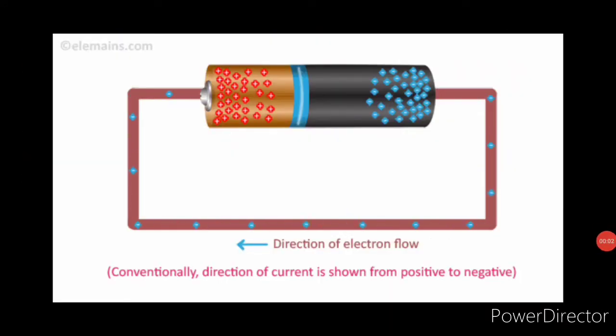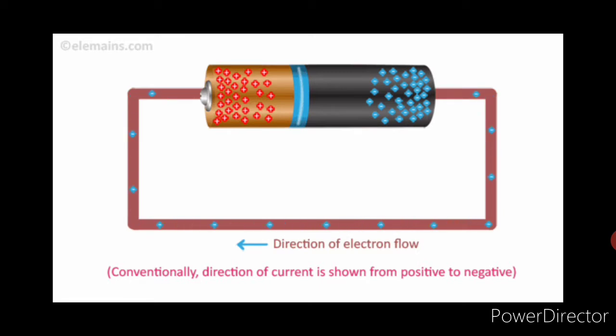Now if I say electricity, electricity is a form of energy, isn't it? It is nothing but the flow of electric charges through the conductor. We have learnt about electricity in 9th standard in detail. This electricity has become a necessity in our life. The usage of electric current in our day-to-day life has become very important and indispensable. It is used in houses, educational institutions, hospitals, industries, etc. So it is very important that we understand the concept of electricity. That is what we are going to do in this lesson.